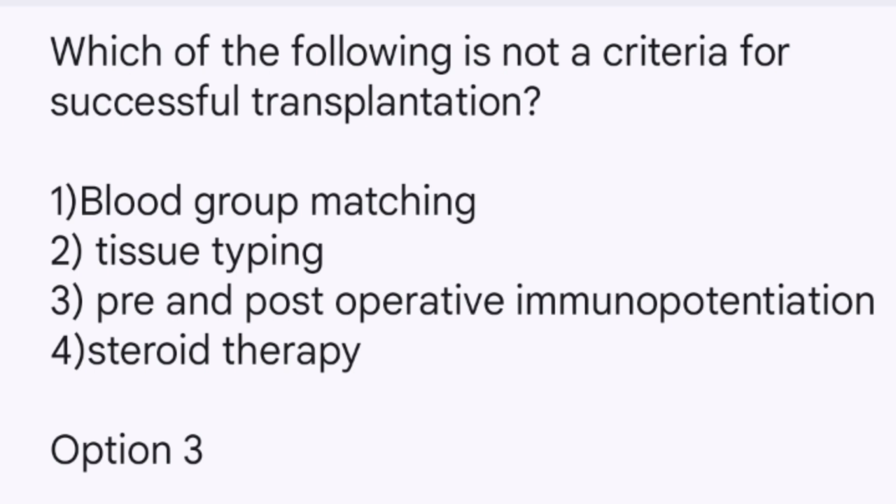The mistake I did was I read the word immuno and directly went to the 4th option without minding the word potentiation. We know that in a successful transplantation, immunity is suppressed, not potentiated. And thus option 3 here goes correct. What I did was I ticked option 4. So this was the type 3 question.